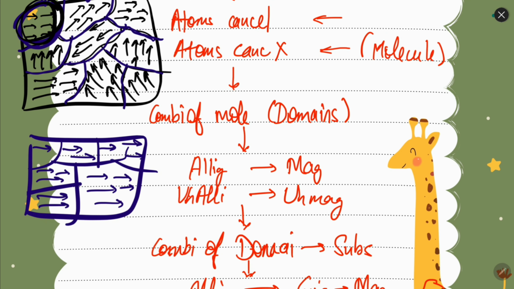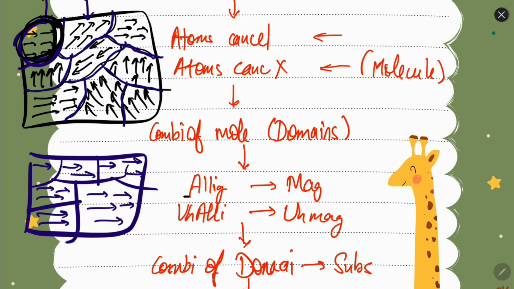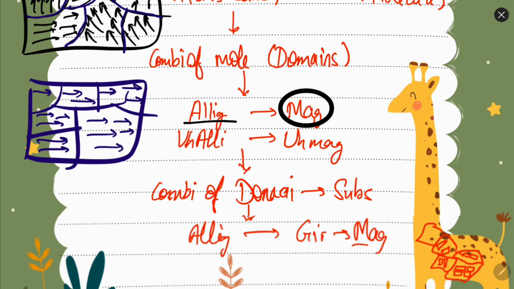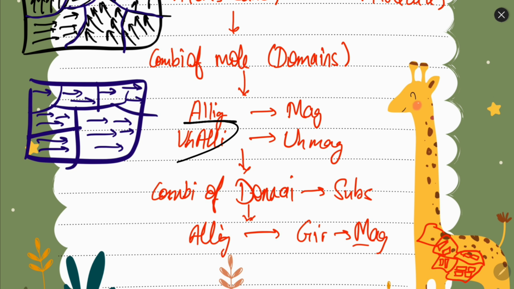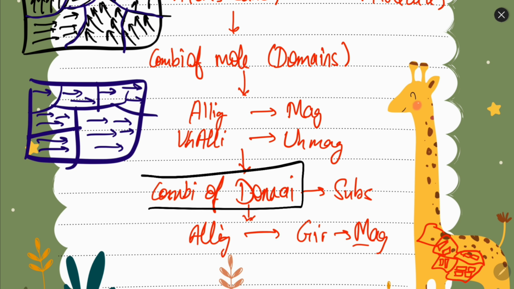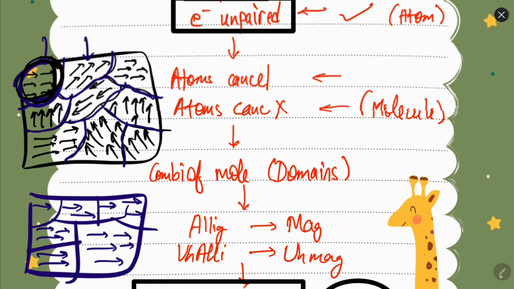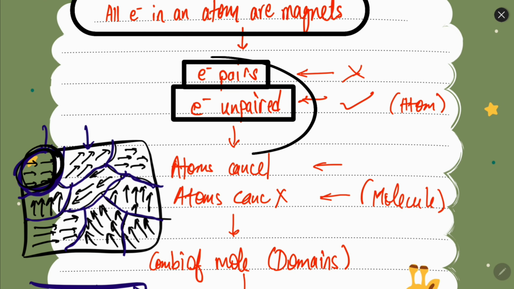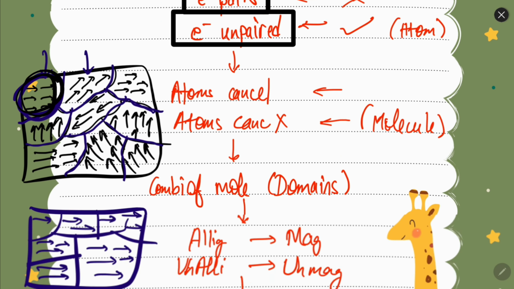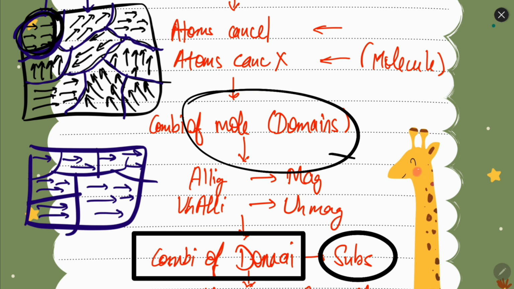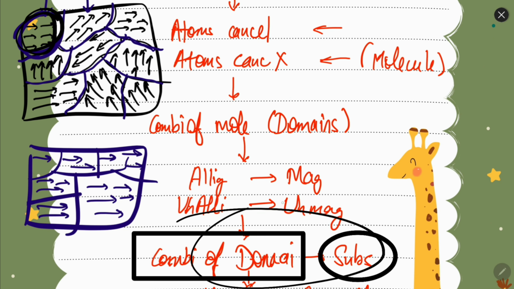Now if all these domains are aligned, then the material will become magnetic. If they are unaligned, then it will be unmagnetic. So if all the domains are in the same arrangement, then the substance will become magnetic. So the first level is electrons, then atoms, then domains or molecules, and then the substance itself.